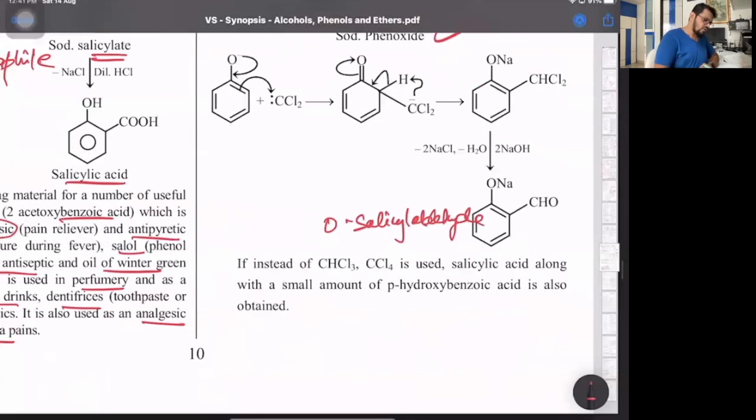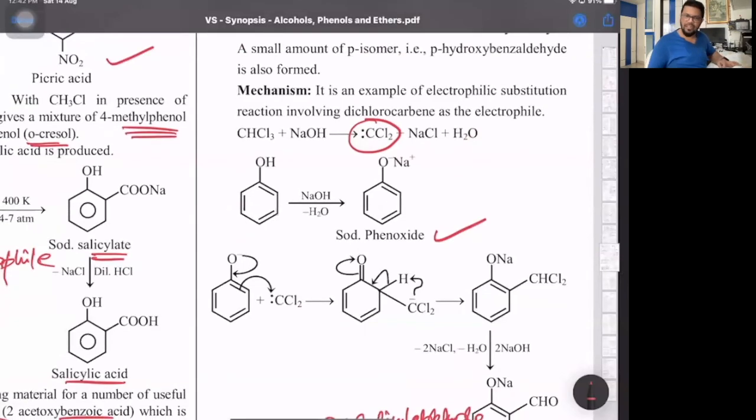Then it says instead of chloroform, if CCl4 is used, salicylic acid along with a small amount of para-hydroxybenzoic acid is also formed. That's an add-on part. Know the electrophiles. That is what they can ask you. And what is it? It's chloroform and NaOH.